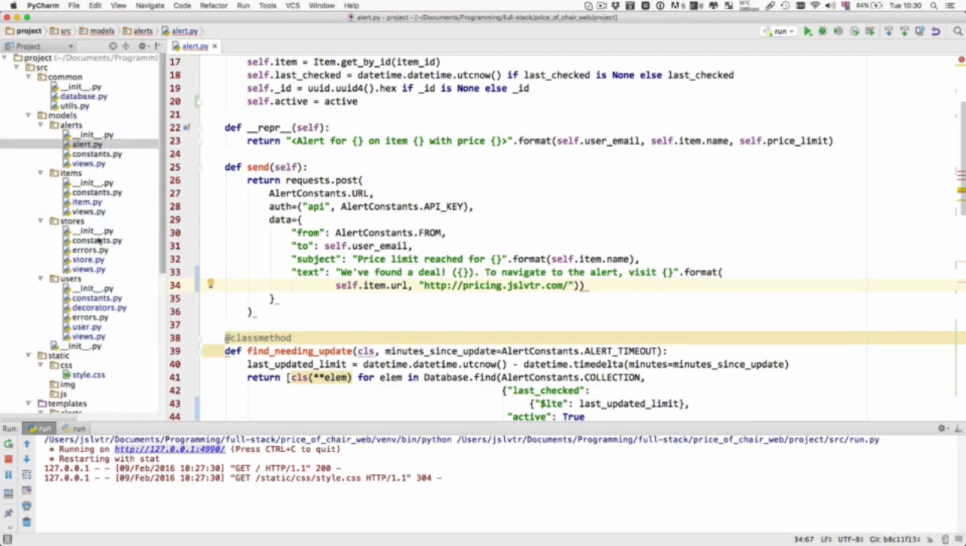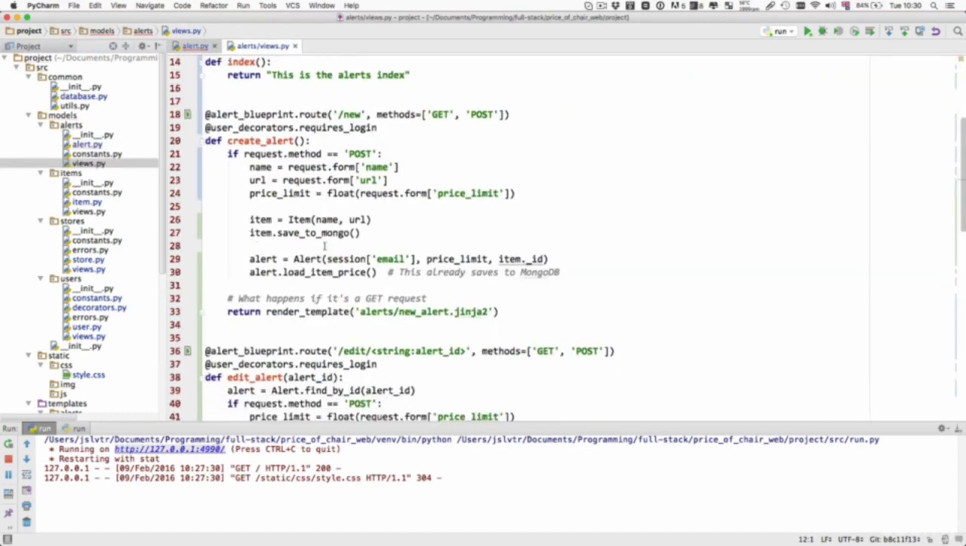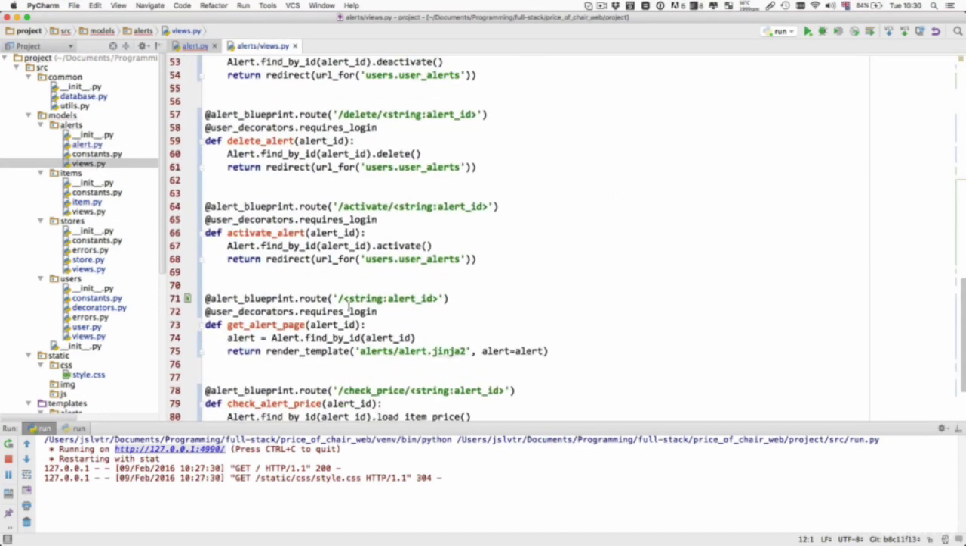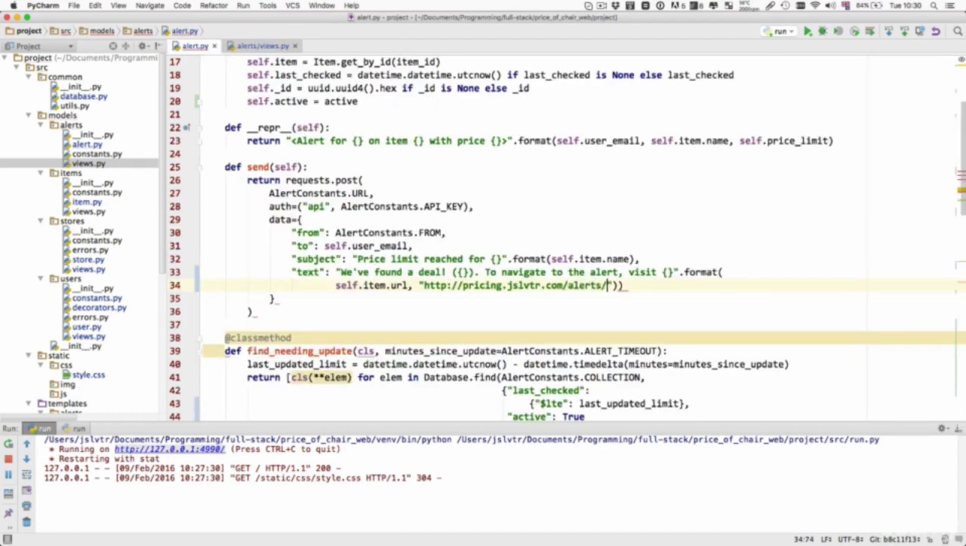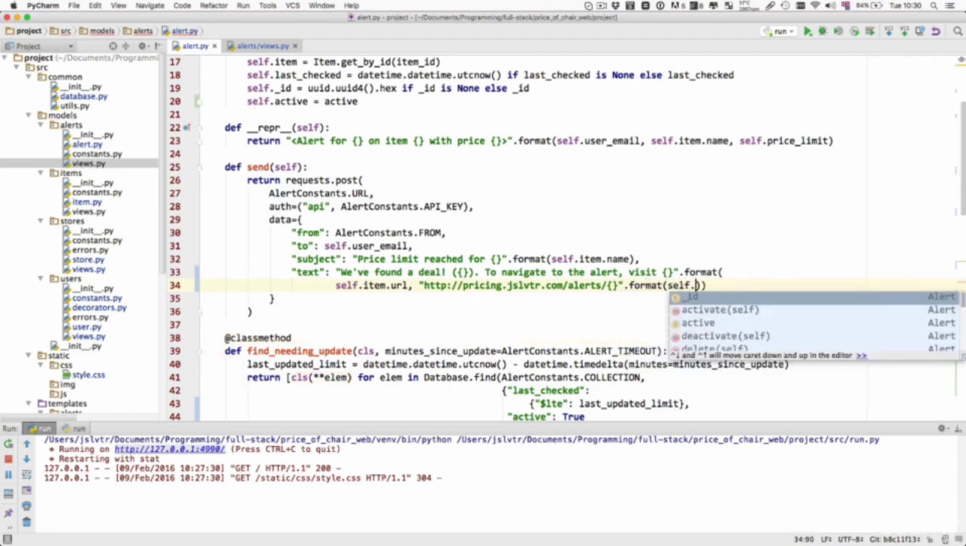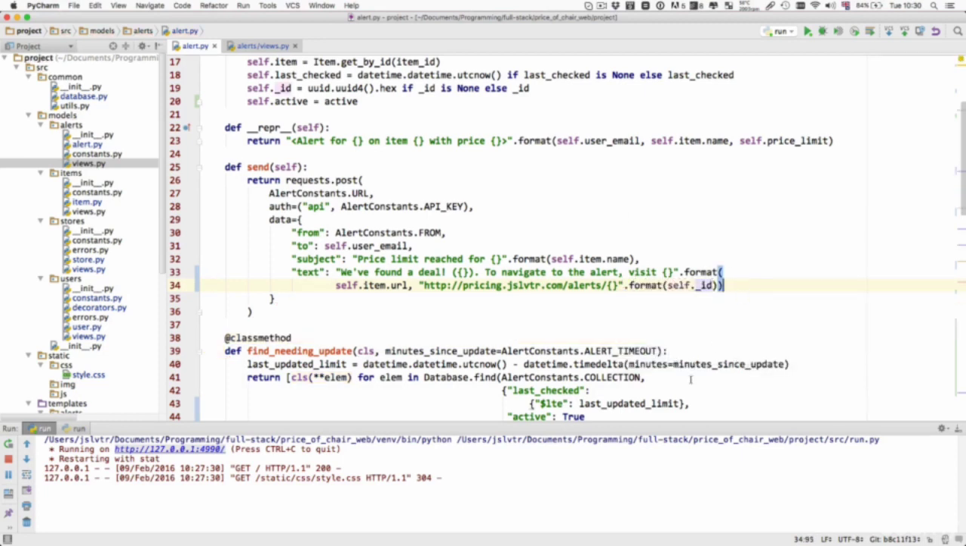So let's go into the alert views and have a look at the get alert page. It's just alerts/ and the alert ID. Notice how it's alerts because the blueprint is prefixed with alerts. So this would be alerts/ and then .format self._ID. So notice how this one format and then another format inside it, and that's totally fine. You can absolutely do that.